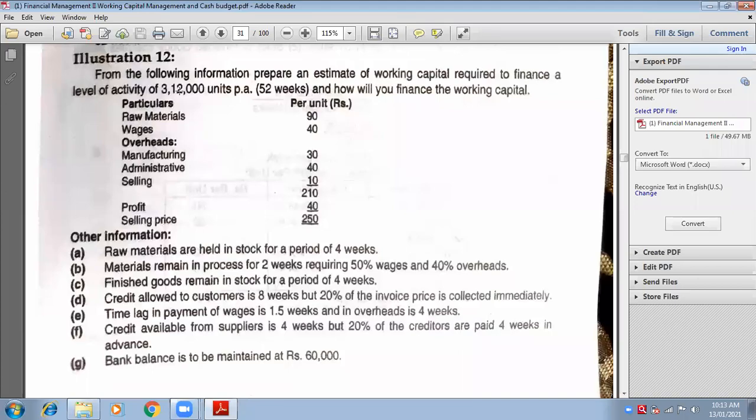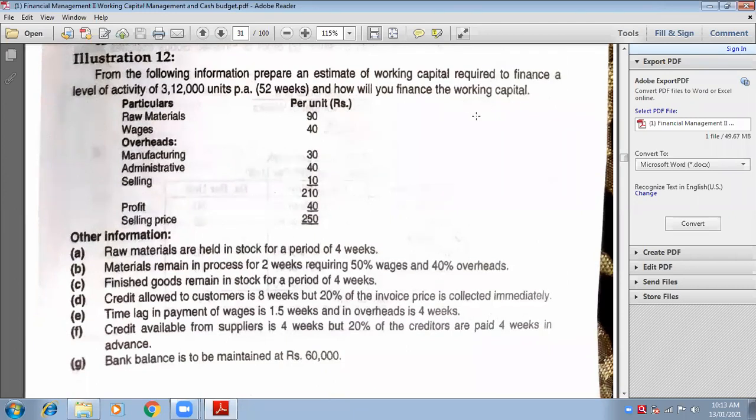Okay, this is the next question. From the following information, prepare an estimate of working capital required to finance a level of activity of 3,12,000 units per annum, 52 weeks. In the bracket it is already given 52 weeks, which means we have to go according to weeks.